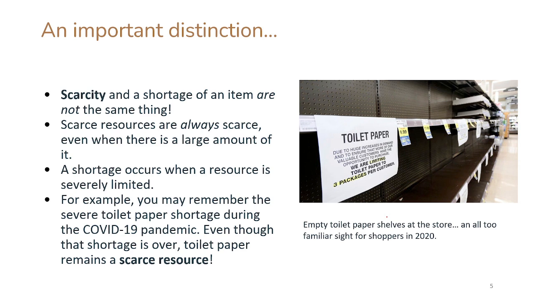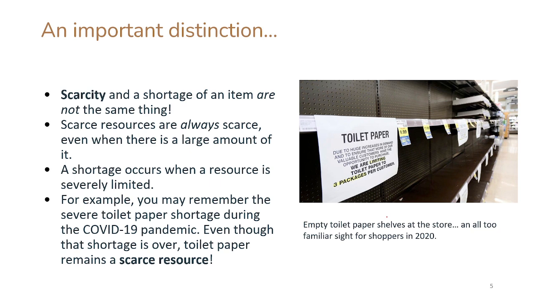So a scarce resource is not really about whether there's a lot of something or not. We're just thinking, is there a limited or unlimited amount of that thing? So we were talking about water. Well, 60% of the Earth's surface is water. We have quite a bit of water on this planet. In some areas around the world, there might be shortages of fresh water, but in general, we have quite a bit of water. But it's still a scarce resource, because it's limited.